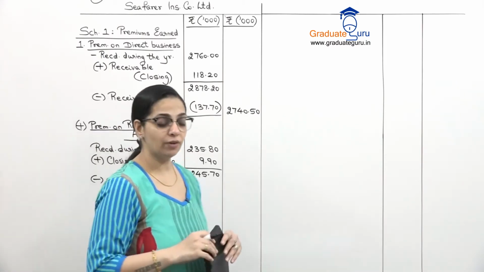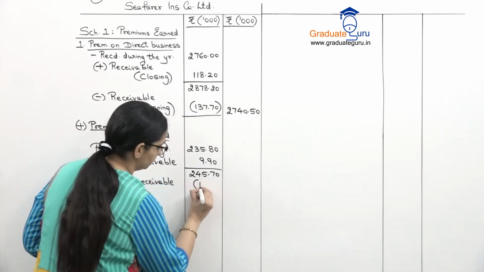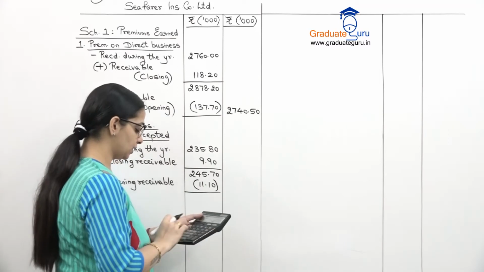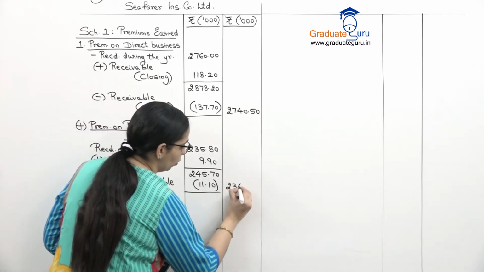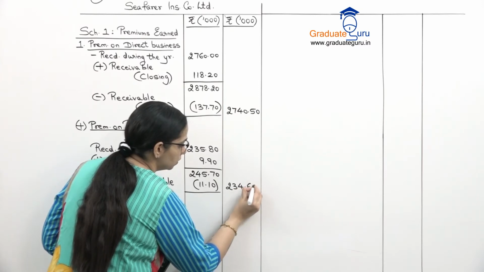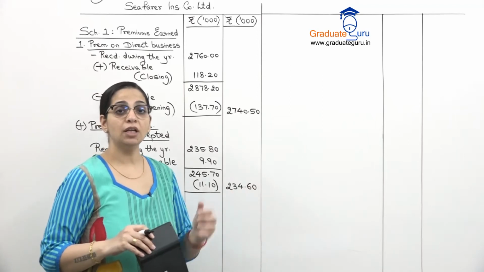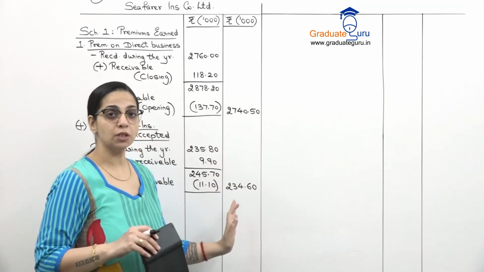The opening receivable amount is 11.10. So let us subtract that and take it outside. We will get 234.60. So this is our net premium for reinsurance accepted. So direct business and reinsurance accepted are done.